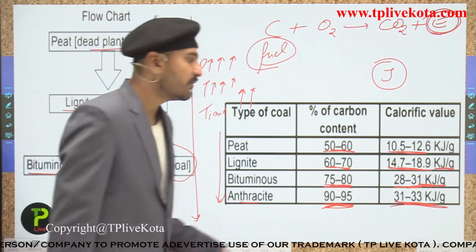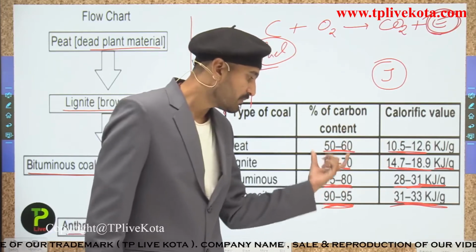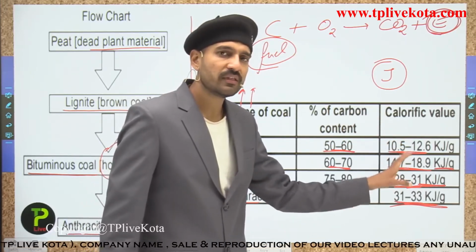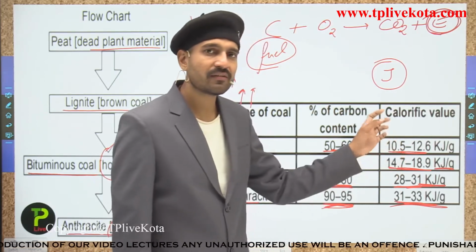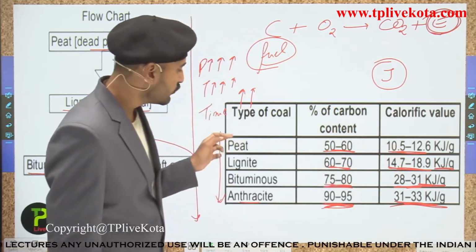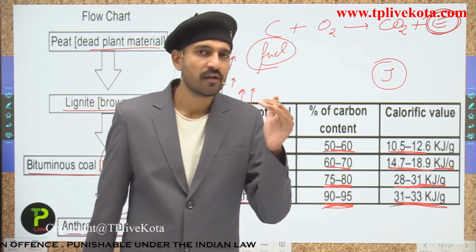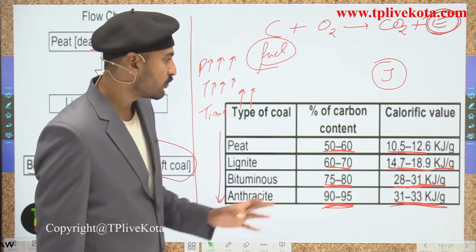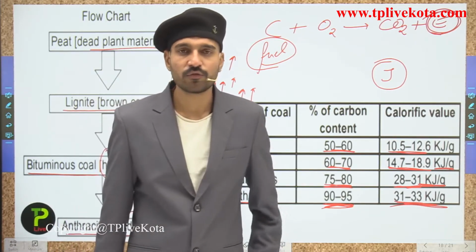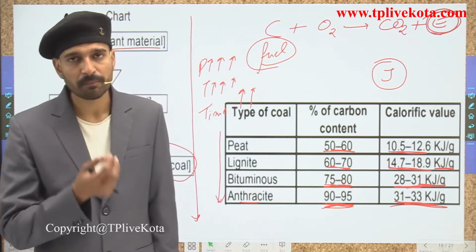So students, if you don't want to remember these, there is no need to remember these, as I can say. They are somewhat difficult to remember, but simply remember that the peat should be having the least calorific value while the anthracite should be having the high calorific value, and that depends also on the carbon content. So students, this is about the different types of coals, starting from the peat ending to the anthracite.